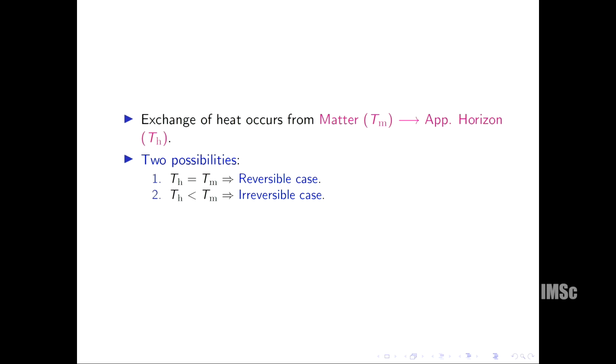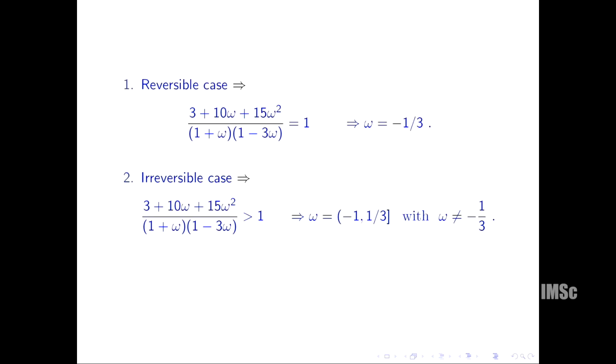And there are only 2 possibilities for this case. If the exchange of heat occurs from matter to apparent horizon, then Th must be equal to Tm, that is one possibility, which is the reversible case, and Th must be less than Tm, which is the irreversible case. Tm cannot be less than Th because the heat exchange is going from matter field to apparent horizon. So these 2 possibilities can occur. The first possibility gives rise to the reversible case, and the second gives rise to the irreversible case. Now check which of the possibilities is actually true.